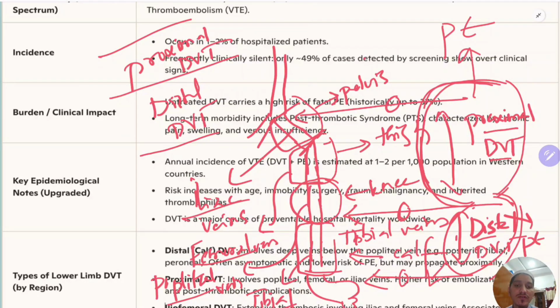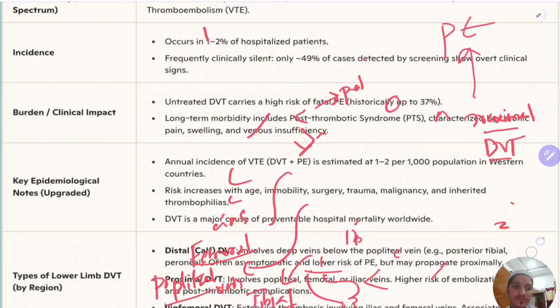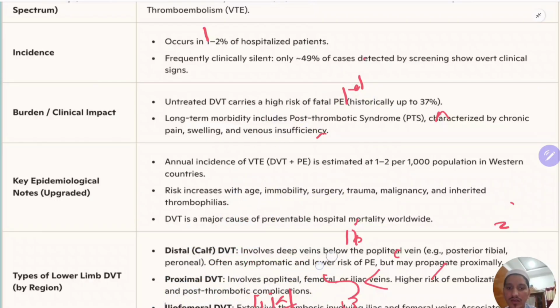So how do you know this? By doing ultrasonography or by magnetic resonance venography. By all these things, you will know the region where it is blocked. This is very, very important because management differs depending upon this. So that's about the whole schematic anatomy of deep venous thrombosis.